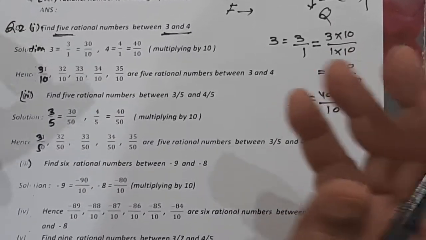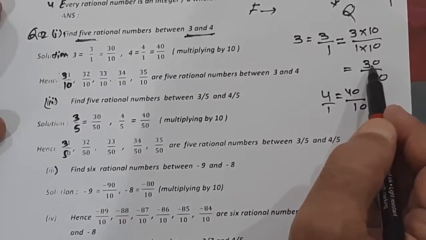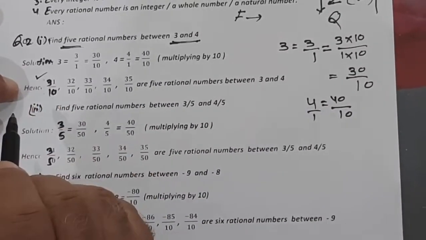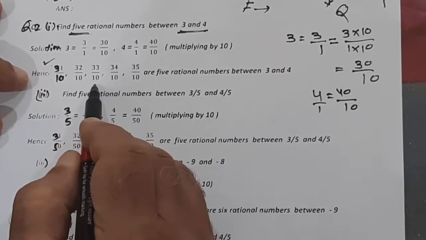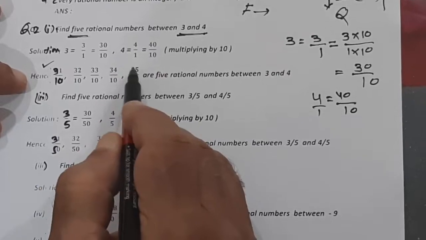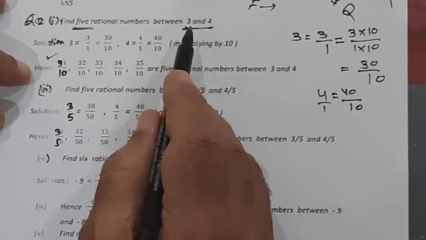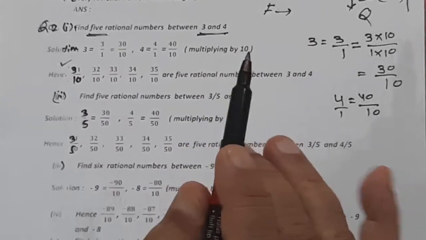Now we can find at least 9 numbers between them. What is the next number after 30? 31. So you write down here 31 upon 10, and go on adding 1: 32 upon 10, 33 upon 10, 34 upon 10, 35 upon 10. These are the 5 rational numbers between 3 and 4. So this is the answer. You have to write like that.